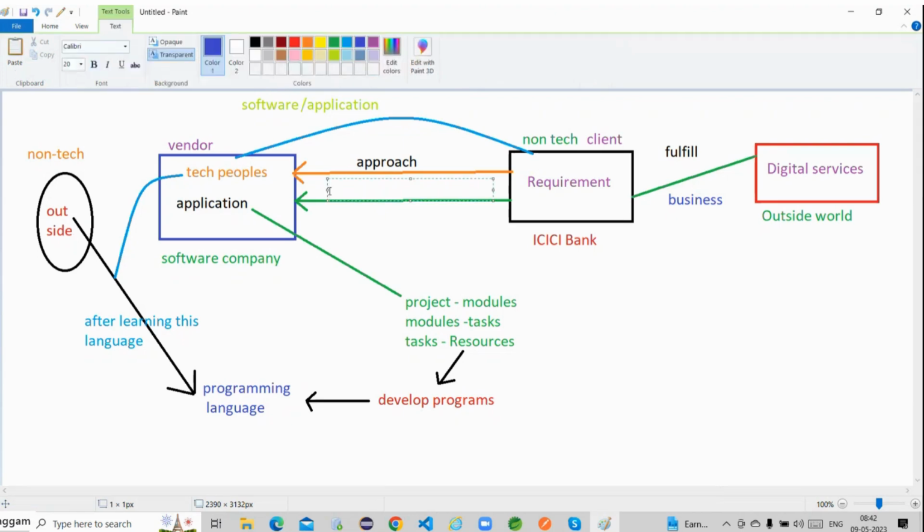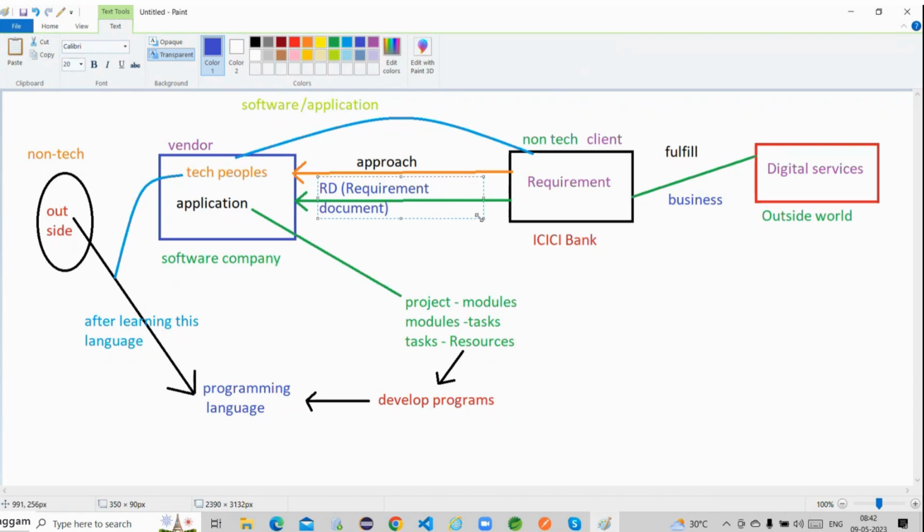So that is called RD, guys. That means requirement document. What is RD meaning? They have a requirement, and whatever requirement they have, they prepare one document called the requirement document. That RD will be shared with this particular software company, guys.